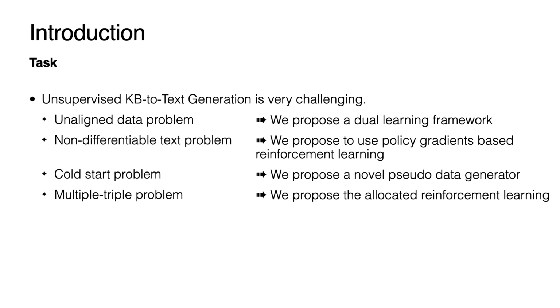Third, it suffers from the cold start problem. Existing dual learning methods pre-train the model with labeled data and then fine-tune the model. They still need annotated data. Since we do not assume any aligned data, we propose a novel pseudo data generator to make pseudo data. Finally, it also has a multiple triple problem. The traditional RL method gives all triples the same reward scores, and we propose the allocated reinforcement learning to give each triple an independent reward score.